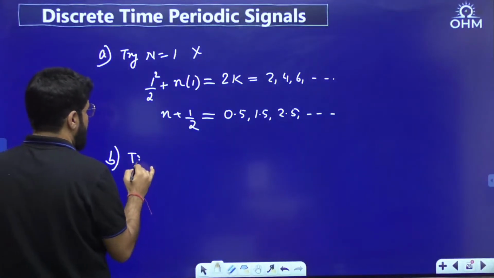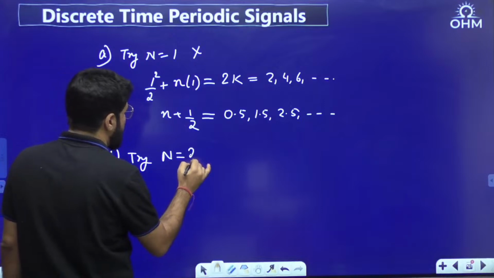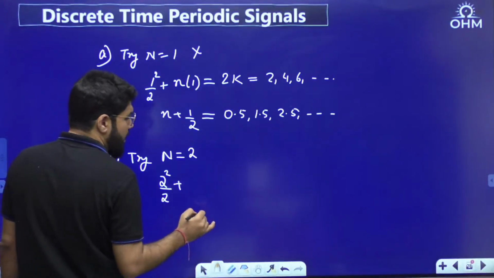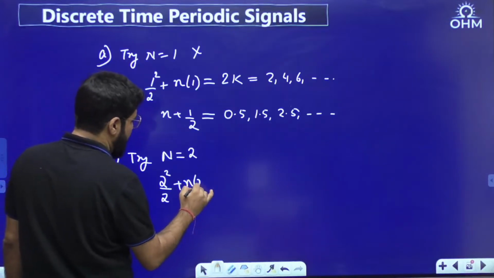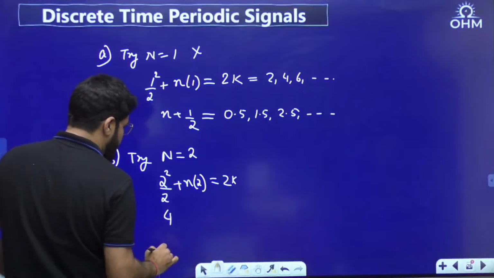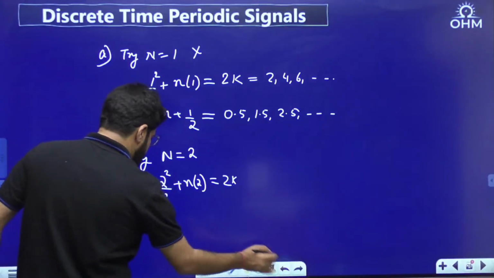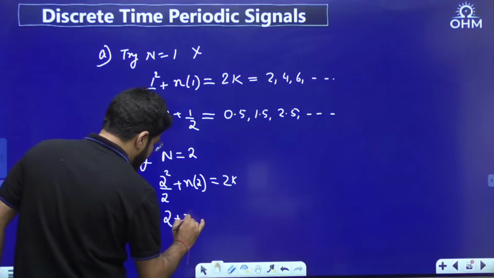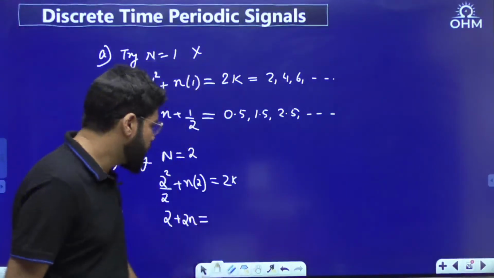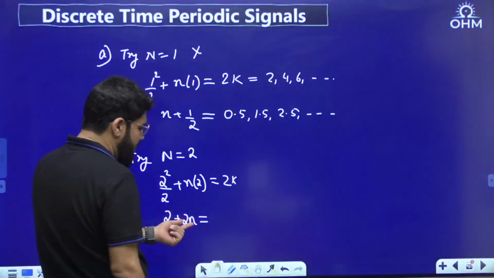Option B. Try N equal to 2. So N square by 2 plus nN should be 2k. 2 square by 2 is 4, 4 by 2 is 2, plus 2n. Now what is the value of 2 plus 2n? n can be any integer.